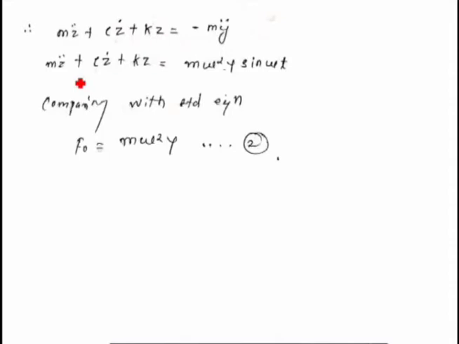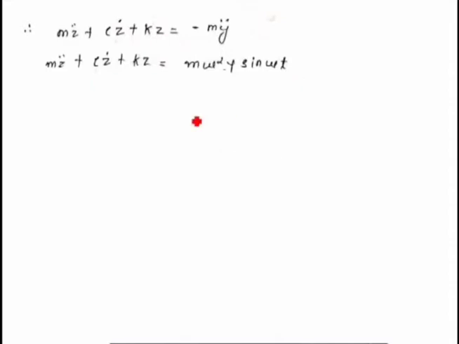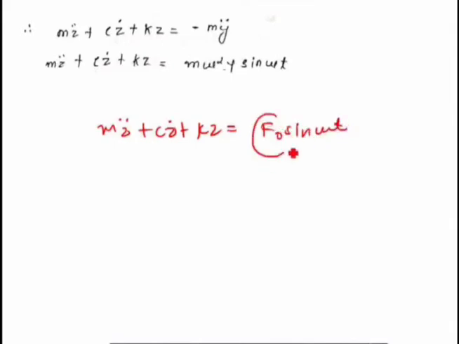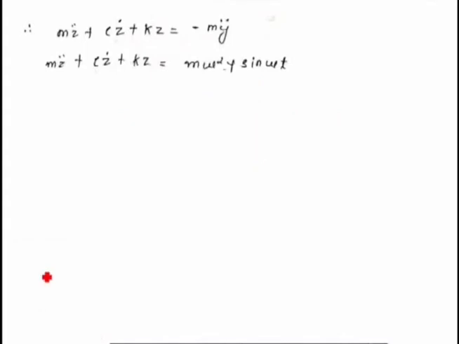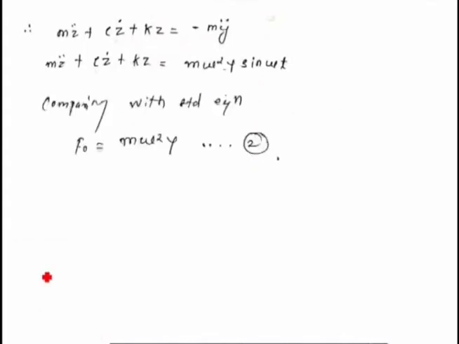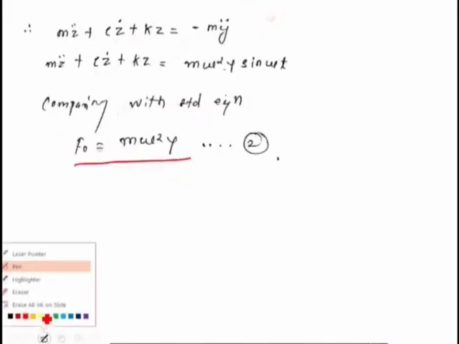Now we compare this equation with the standard equation. What is the standard equation of forced vibration? M z double dot plus C z dot plus K z is equal to F0 sin omega t. So this F0 is nothing but m omega square capital Y. I will suggest you watch the earlier videos of forced vibration due to the support excitation also to understand this in more detail. So comparing with the standard equation, F0 is equal to m omega square Y. So the same I am getting.